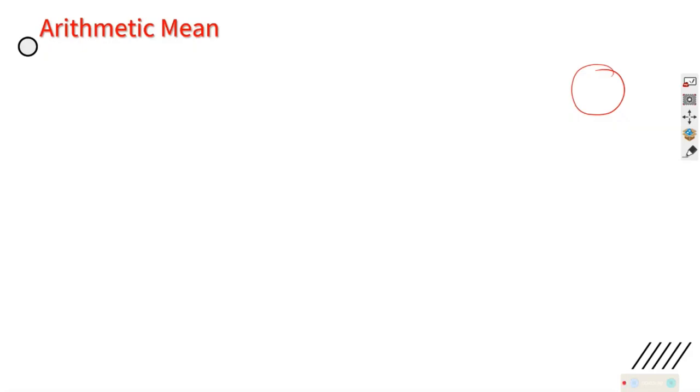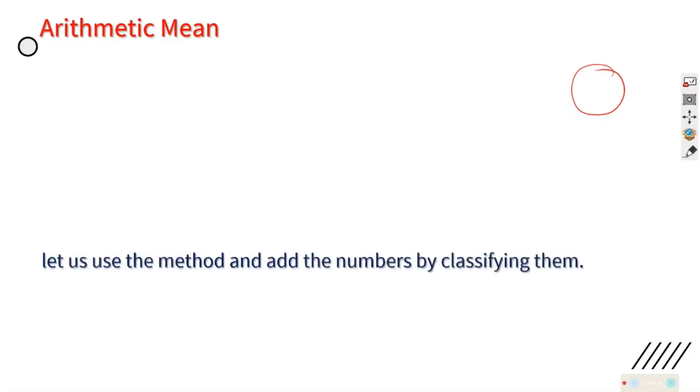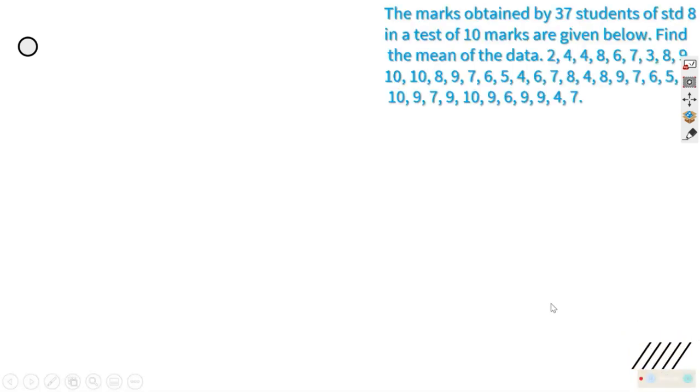Sometimes the data will become complicated, so let us use some other method by which we can classify the numbers and use them in a more intelligent way. Yes, there is a way for that. Here is a method which I am going to explain to you now. The marks obtained by 37 students of standard 8 in a test of 10 marks are given below. Find the mean data. Mean means you have to find the arithmetic mean.